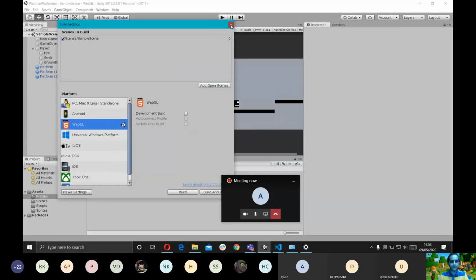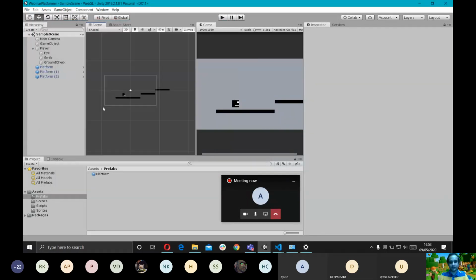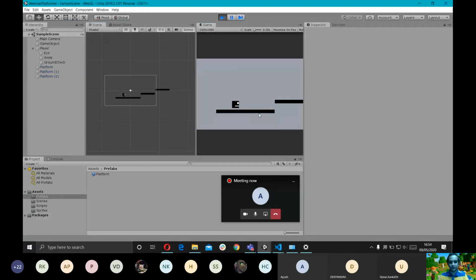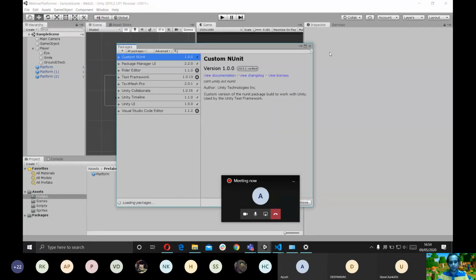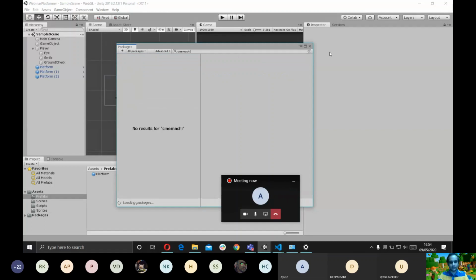Okay. So nothing here changes. It's only that when we are going to build the project in the end, it's going to build as a WebGL project. So now we want the camera to follow the player. So I'm going to go to Package Manager and I'm going to import a package by the name of Cinemachine.